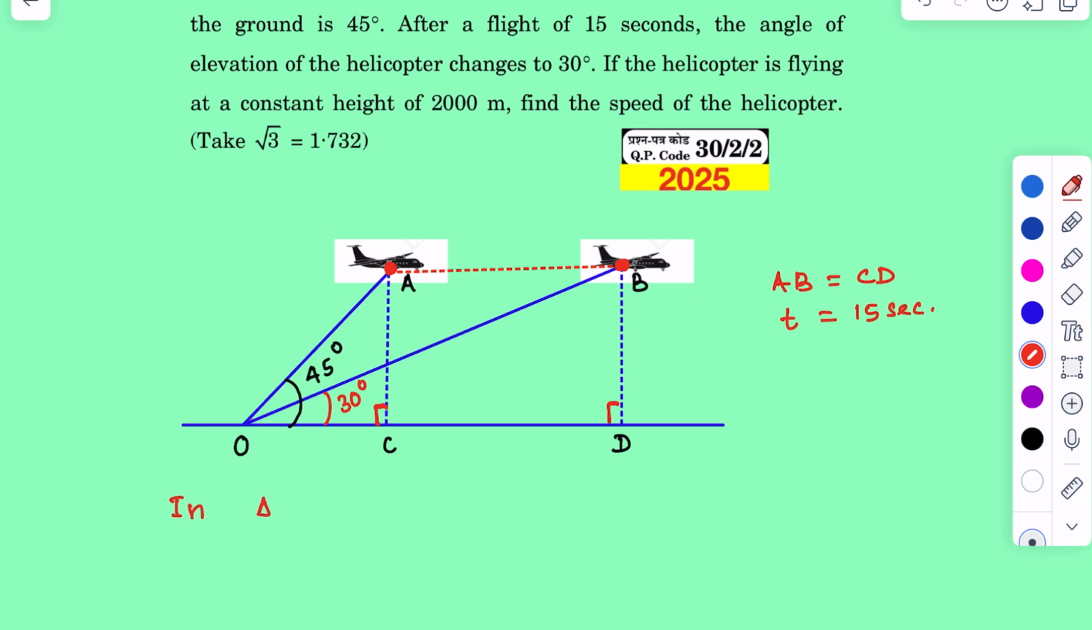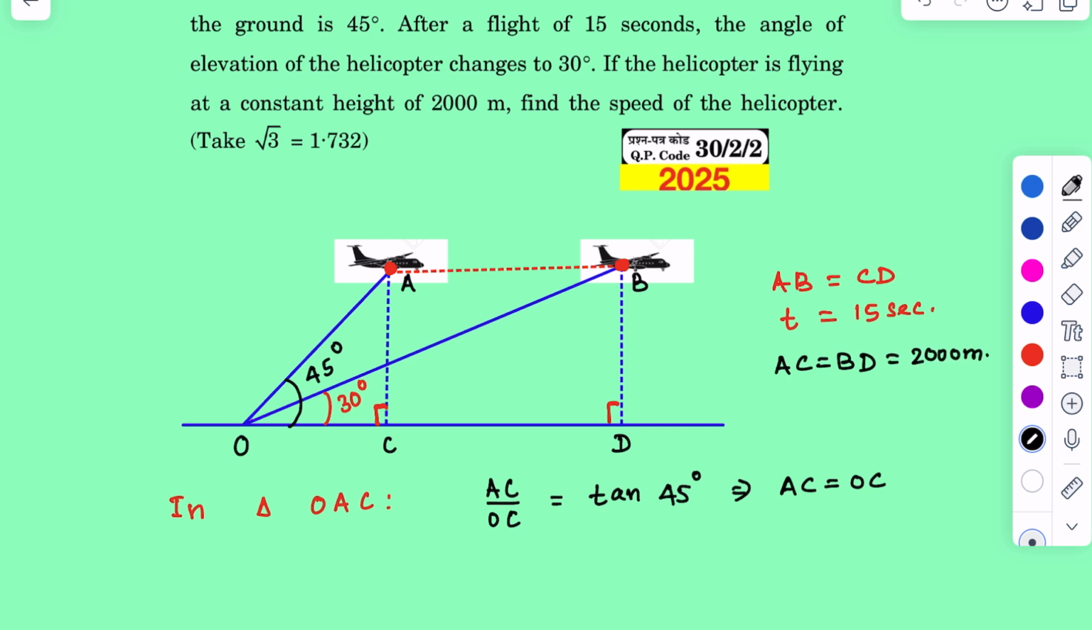Now in triangle OAC, AC by OC is equal to tan 45 degrees. This implies that AC is equal to OC, and it is given that AC is equal to BD, that is the height of the helicopter, which is always 2000 meters from the ground. That means it is equal to 2000 meters.